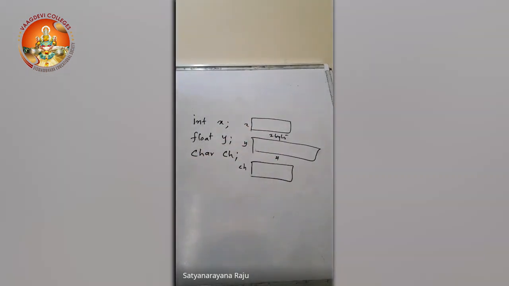And in a single declaration statement, you can declare any number of variables, but they must belong to the same data type. Integer a, comma, b, comma, c, like this you can declare any number of variables under the same data type. But if you go for a different data type, then you have to come to a different line. Right? I think it is clear.